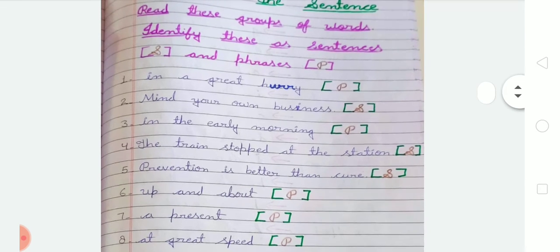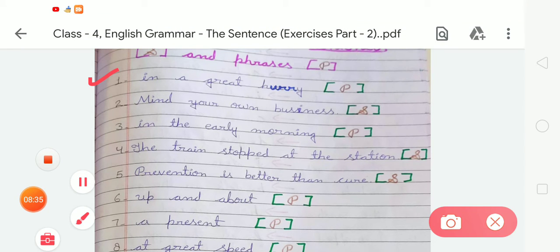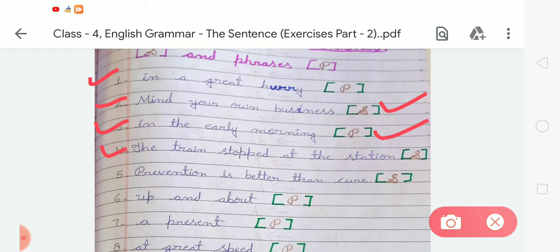One more time we're going to recheck. Student, the first one, "In a great hurry," is a phrase. Second, "Mind your own business," is a sentence. Third, "In the early morning," is a phrase. Fourth, "The train stopped at the station," is a sentence. So we have to write S.